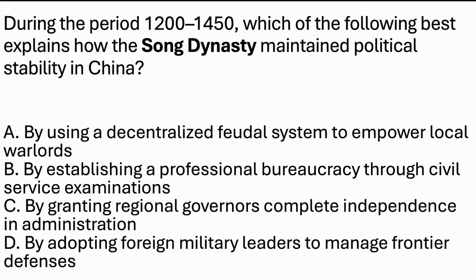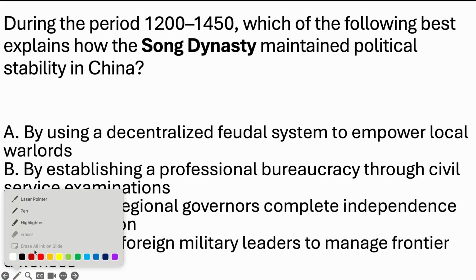So we have a question here. It's going to pop up on your screen now. Take a moment to pause and read the question. During the period 1200 to 1450, which of the following best explains how the Song dynasty maintained political stability in China? A. By using a decentralized feudal system to empower local warlords. B. By establishing a professional bureaucracy through civil service examinations. C. By granting regional governors complete independence in administration. Or D. By adopting foreign military leaders to manage frontier defense.